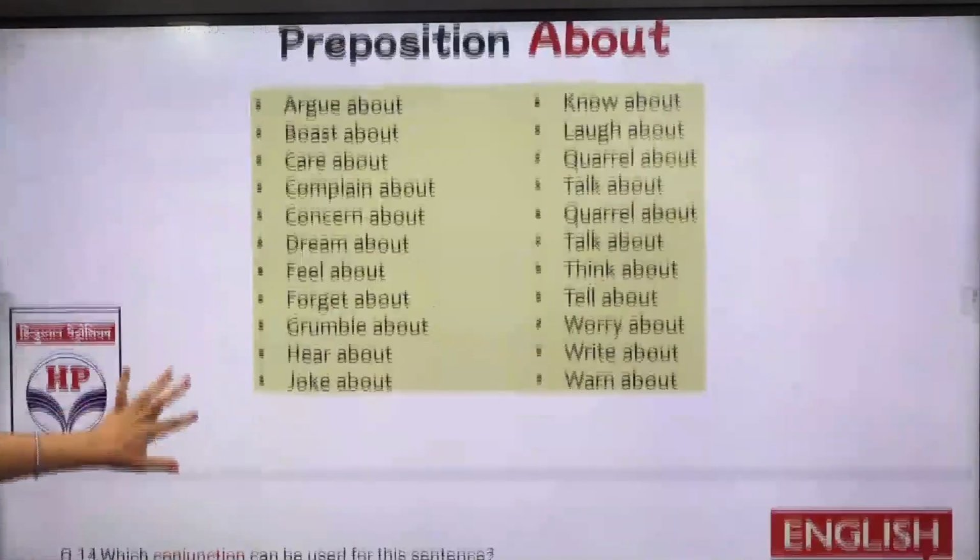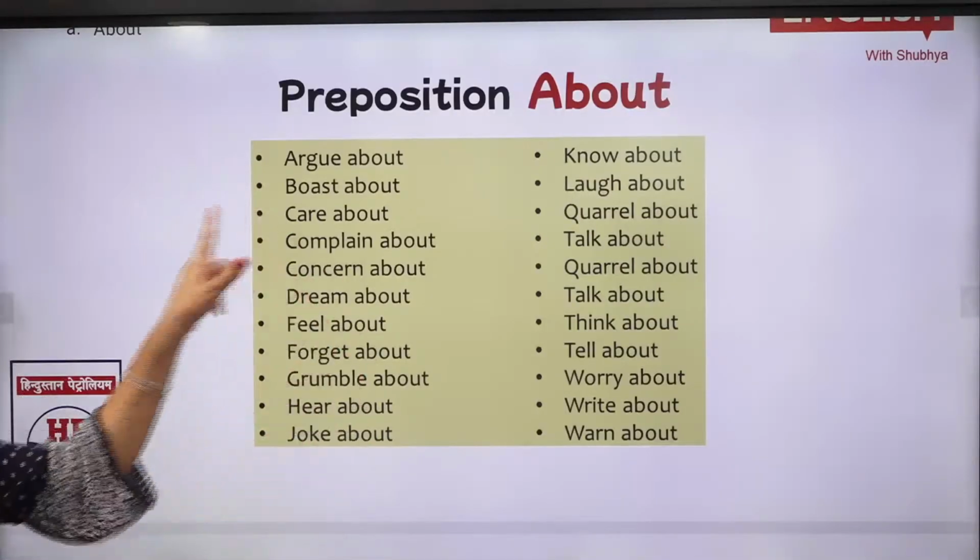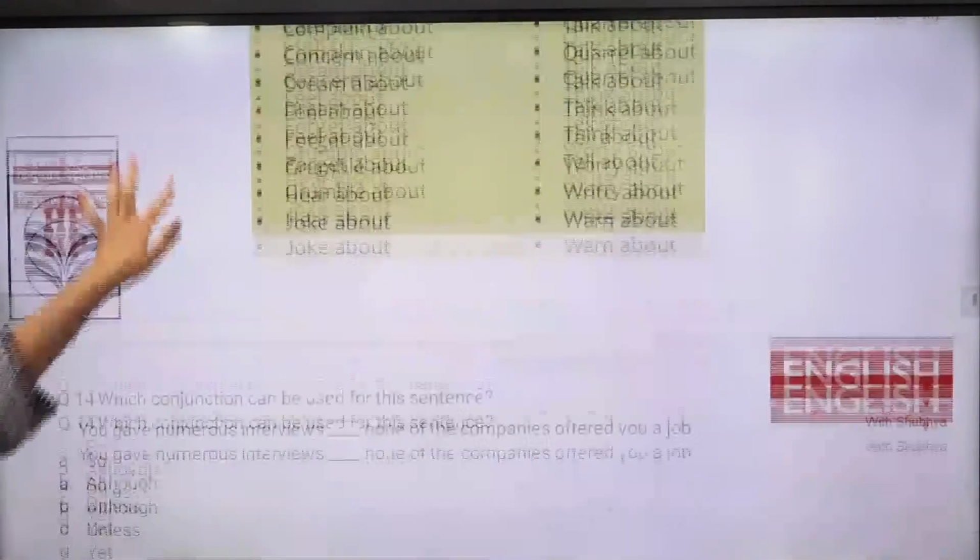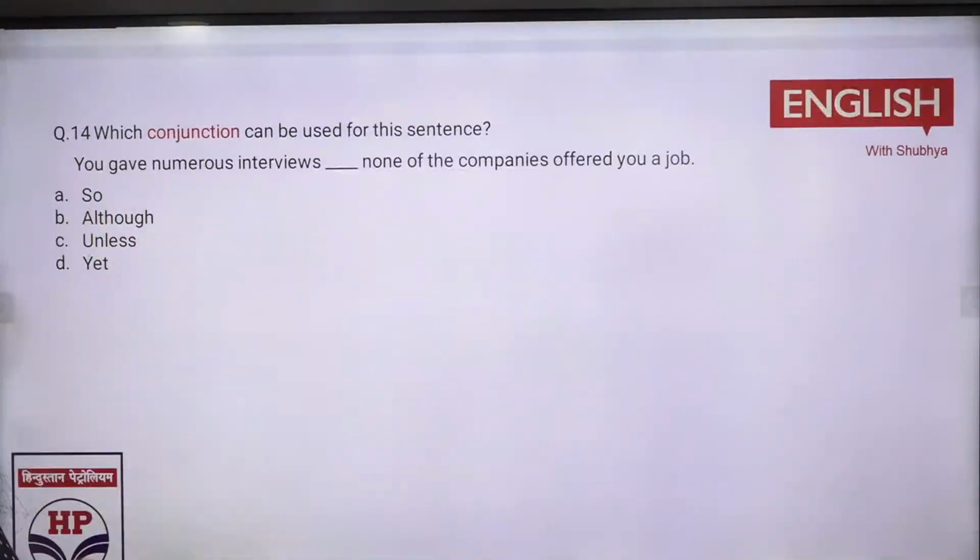Next you have the question about prepositions, कहां पे यूज होना था. I told the students to take a screenshot, कहां पे about लगेगा. You gave numerous interviews, none of the companies offered you a job. तो भी आपको जॉब नहीं मिली, that is आपको yet you were not.